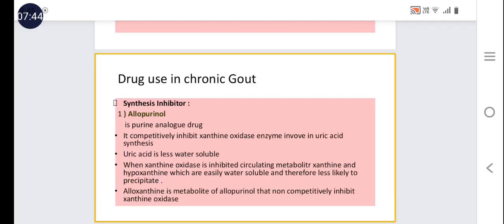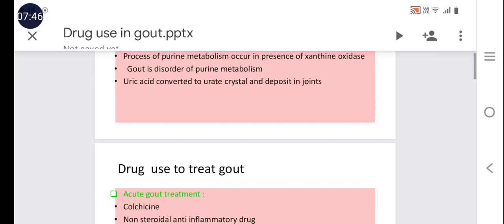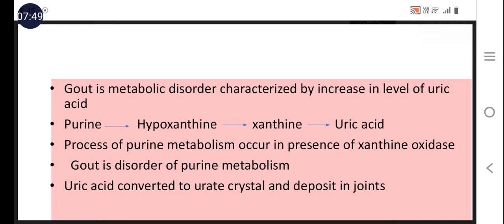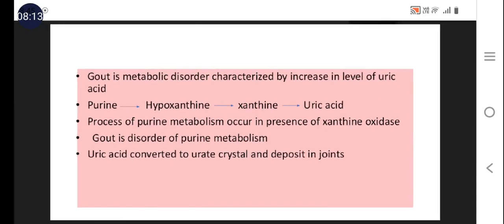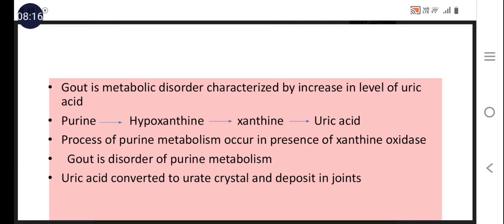As you can see in this slide, allopurinol plays a role in the conversion of purine to hypoxanthine and the conversion of hypoxanthine to xanthine. All these steps occur in the presence of xanthine oxidase. So when the xanthine oxidase enzyme is inhibited, uric acid formation is automatically inhibited, and only hypoxanthine and xanthine, these two metabolites, remain, which are comparatively more water soluble than uric acid.